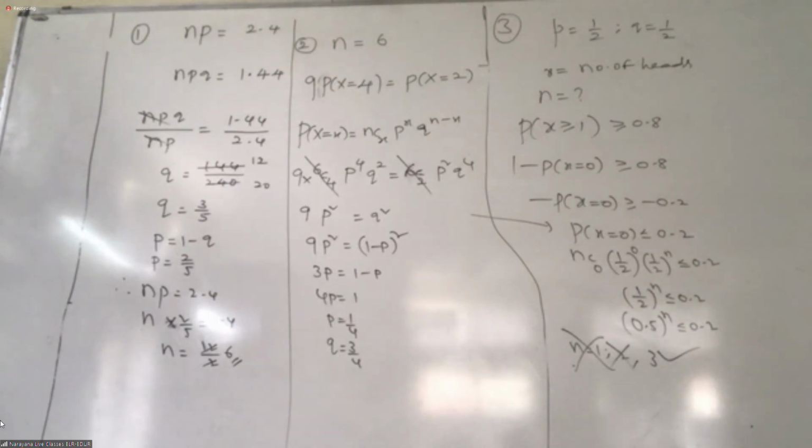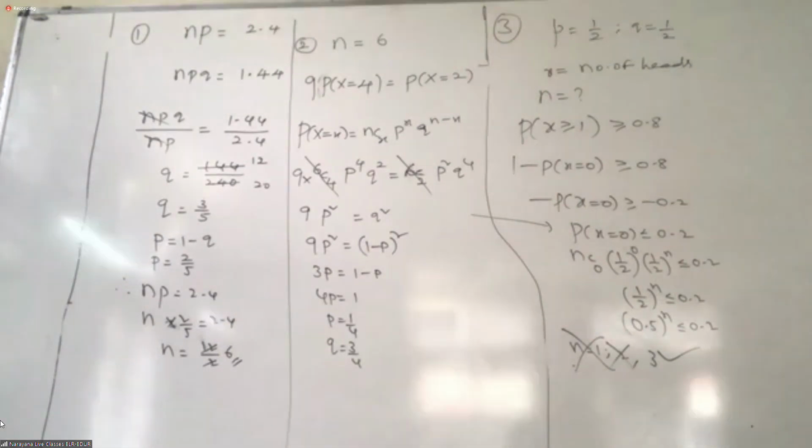Again, 7th is also a good question. The probability of a bomb hitting a bridge is 1 by 2. Find the least number of bombs required so that the probability of the bridge being destroyed is greater than 0.9.